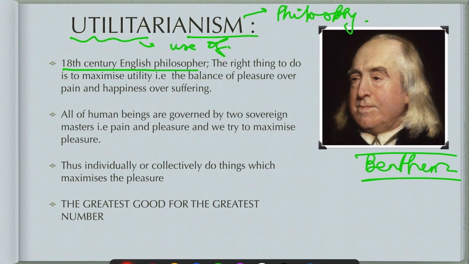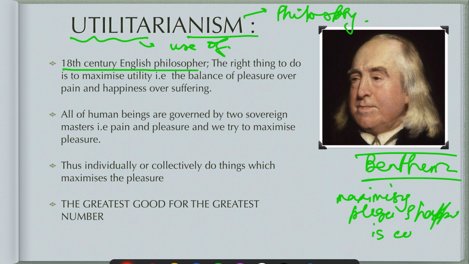He says the right thing to do is to maximize utility, that is the balance of pleasure over pain and happiness over suffering. So, according to him, whatever is maximizing pleasure and happiness